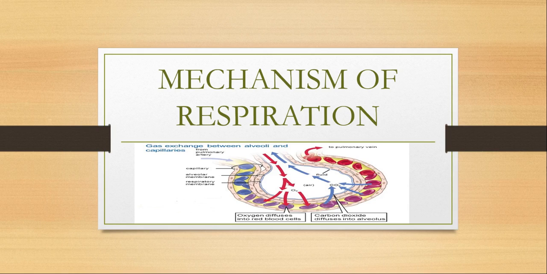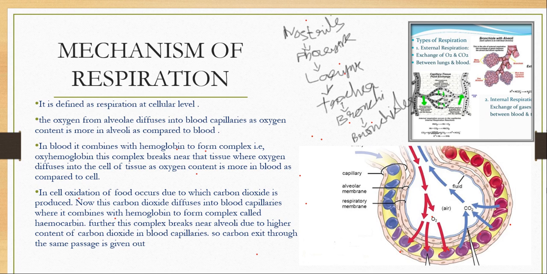This video is on the mechanism of respiration. In this topic, we are going to learn how food is broken down to produce unwanted gases like CO2 and also release energy. The mechanism of respiration takes place at a cellular level, so it is called cellular respiration, and it is also a biochemical process.